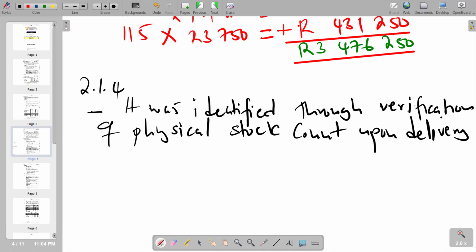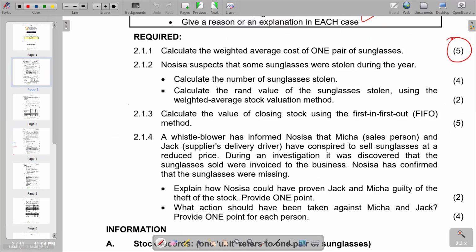So this is going to be a point that we can raise according to the question, which is to explain how NOSISA could have proven Jake and Mika guilty of the theft of the stock. So basically, this is what we have.